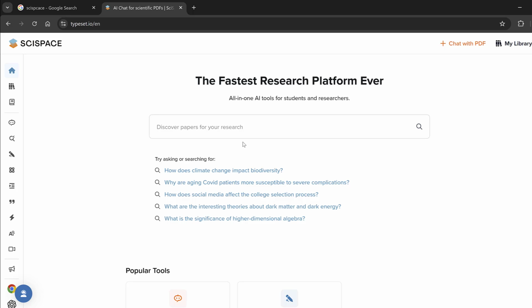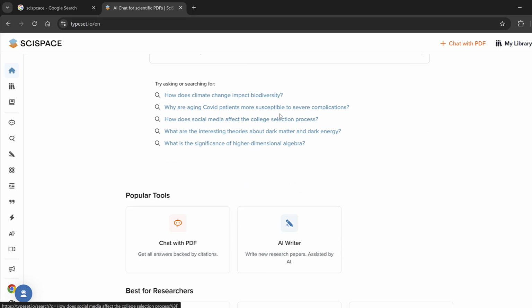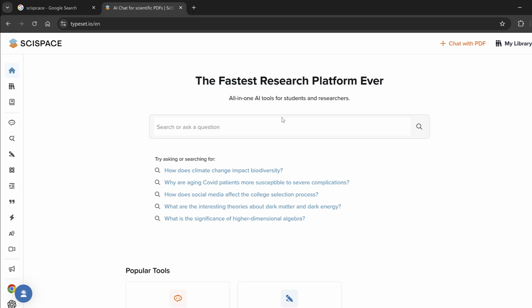To write a fast literature review, be it a narrative literature review, a systematic literature review, or a scoping literature review, and to conduct searches using research databases, I would recommend Typeset, or SciSpace as it is named. Here you have a research database, and you can just put the keywords or key phrases with the Boolean operators, etc., or your research variables, research questions, research hypotheses, research themes, or sections, and then you will get a lot of papers.